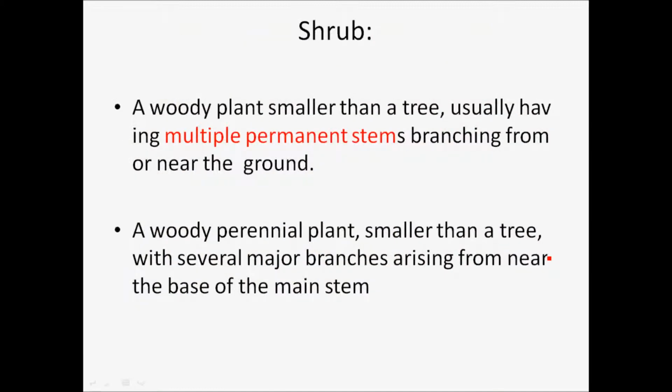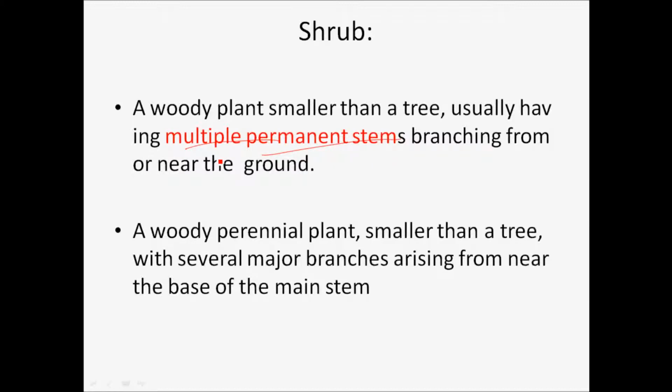Moving on to the second classification, this is shrub. A shrub is a woody plant that is smaller than a tree, usually having multiple permanent stems branching from or near the ground. You see, this is multiple permanent stems branching from or near the ground.